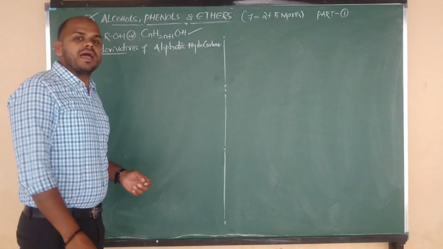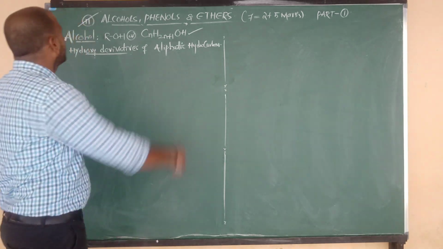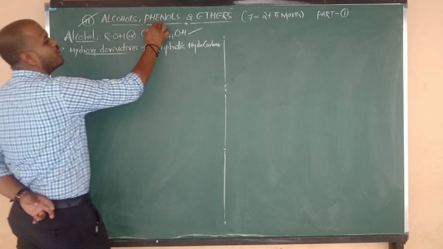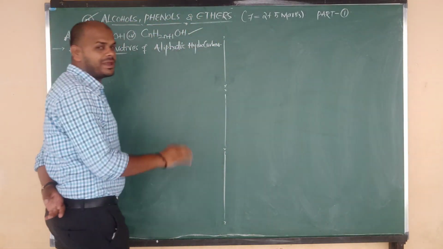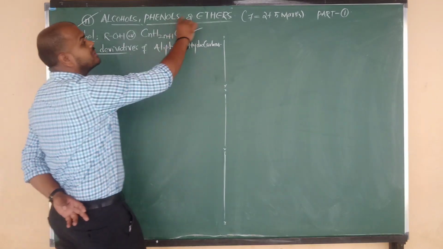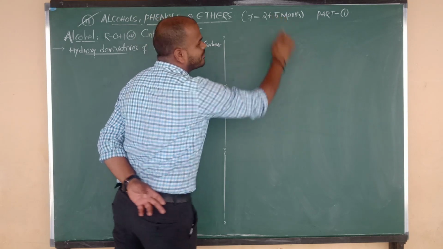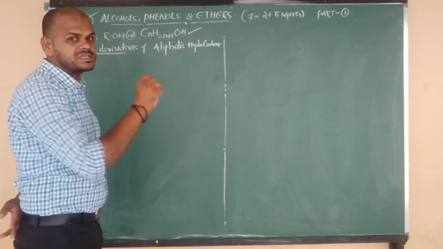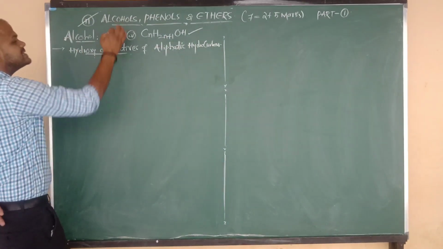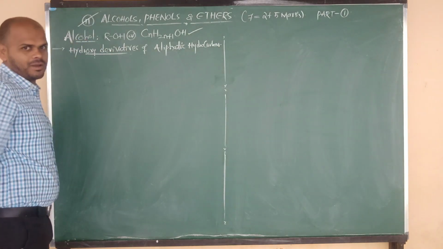So from today onwards, I am going to start our second organic chapter, that is alcohols, phenols, and ethers. Very important chapter. From this chapter, the weightage is 7 marks: one 2-mark question and one 5-mark question. And this is our first video class. In this class, I am going to start with the alcohols.